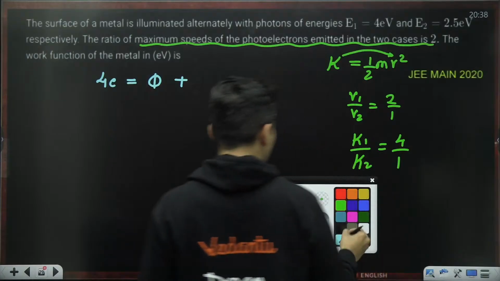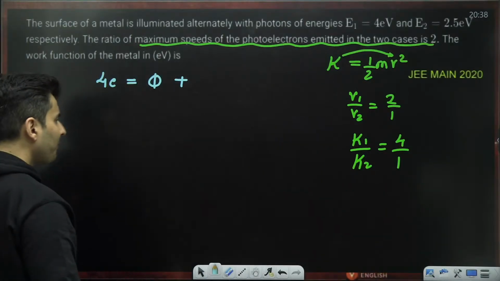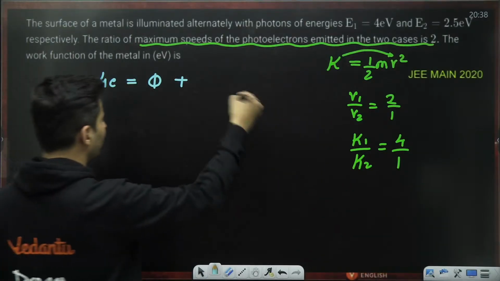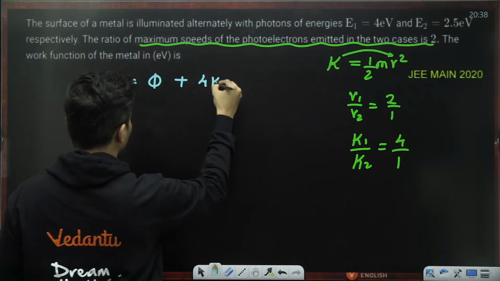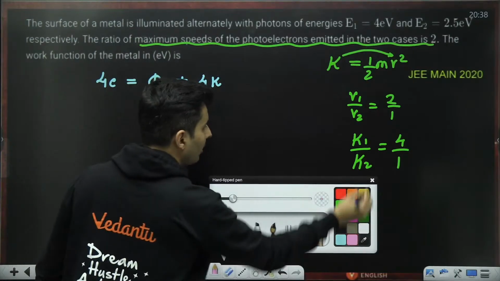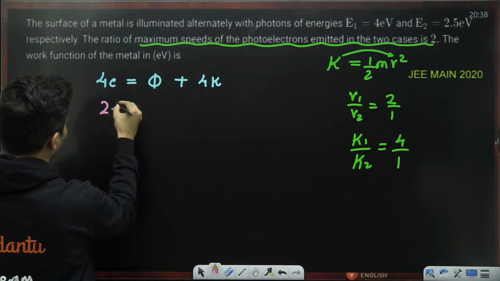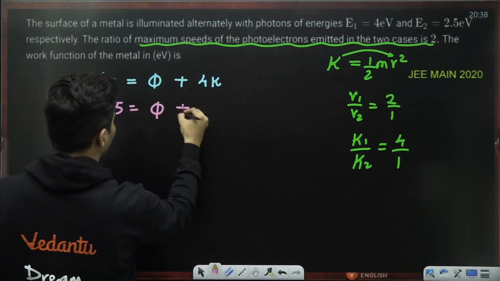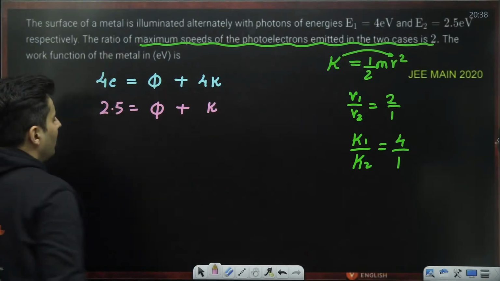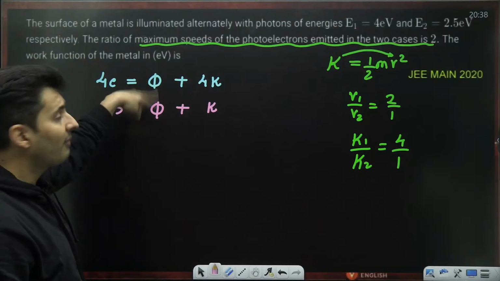Kinetic energy is proportional to the square of the velocity. So K1 will be 4 times the other kinetic energy. So this is 4K. I'll just put it over here. For the other photon whose energy is 2.5, this is the work function. This will be K. Now the question is to find phi.